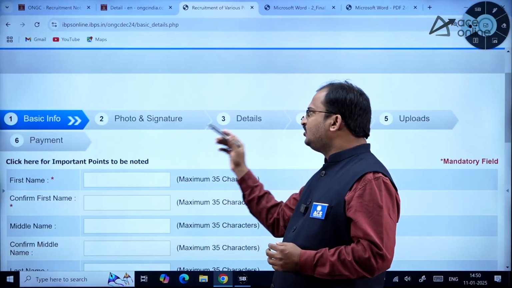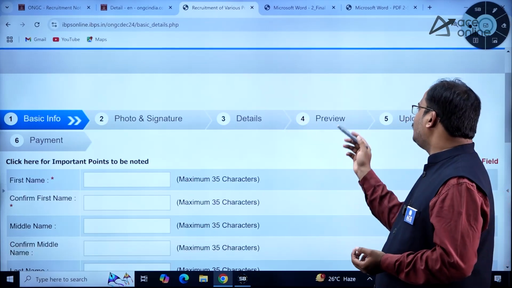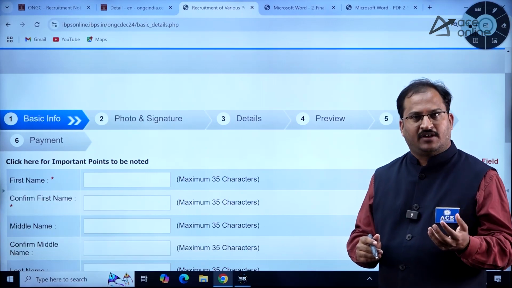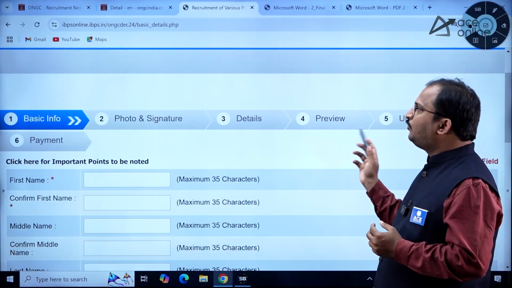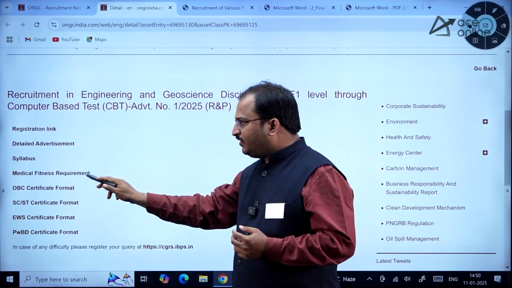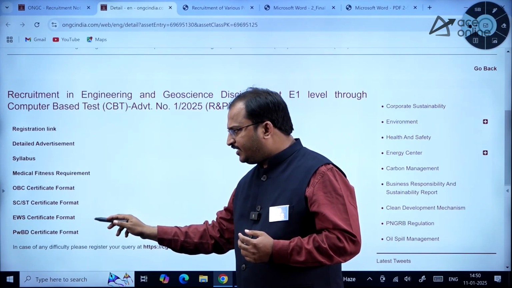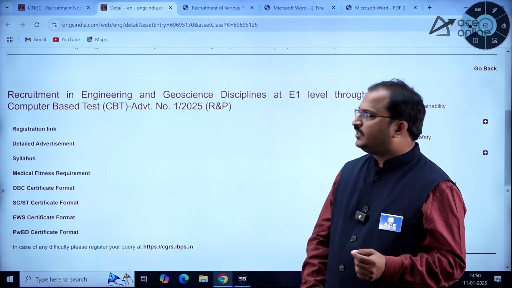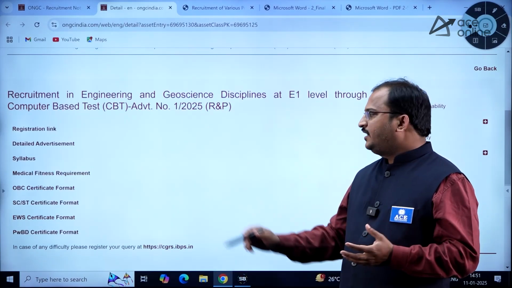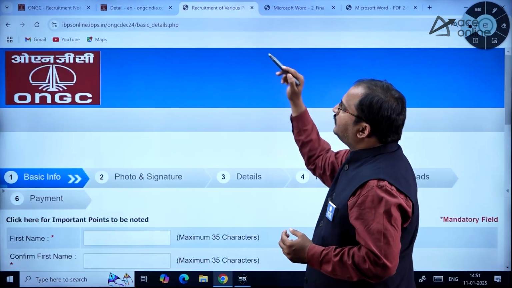Then you will have photo and signature, then the details, maybe personal details they will be asking, and address details you have to put. Then preview will be there, then uploads. If there are any certificates you have to upload, you have to upload those certificates. Already I have shown you where those certificate formats are. So you can see medical fitness requirement, OBC certificate format, SC/ST certificate format, EWS certificate format and PWBD certificate format. You can click on the respective format which you require and fill the details, and then you have to go for uploading with a proper signature.